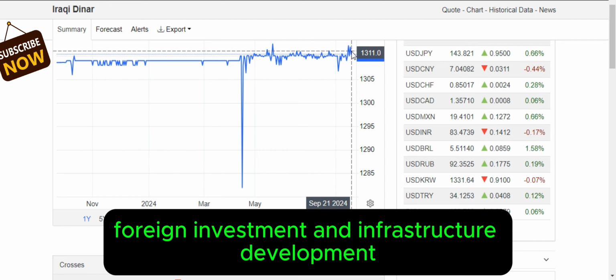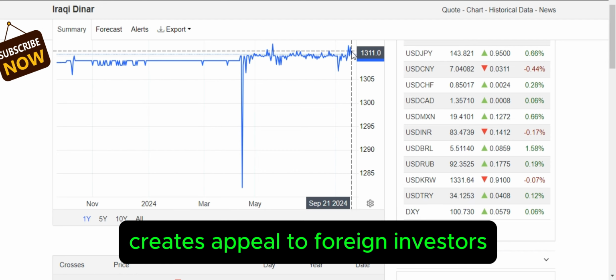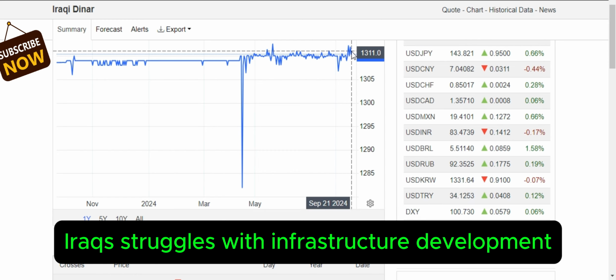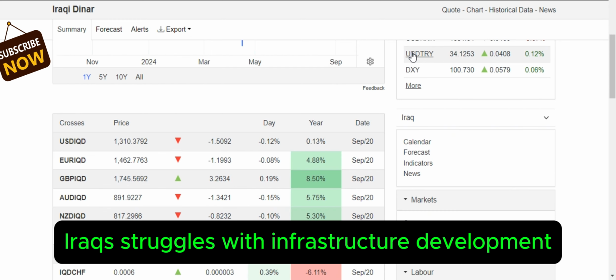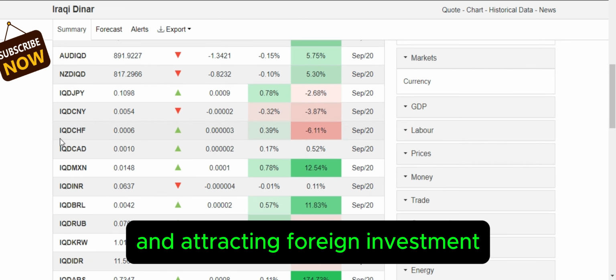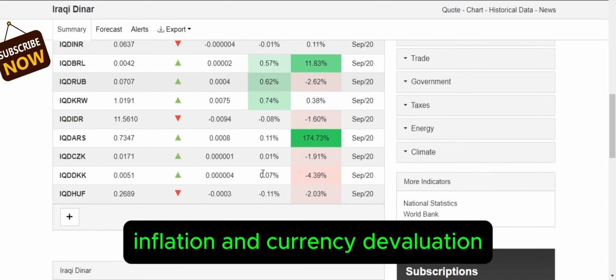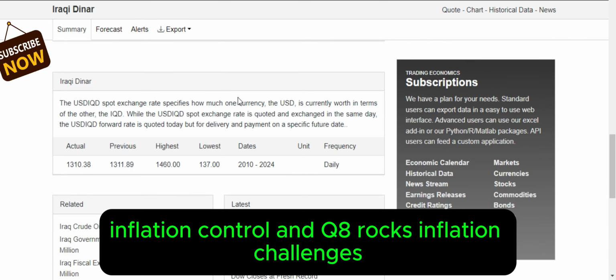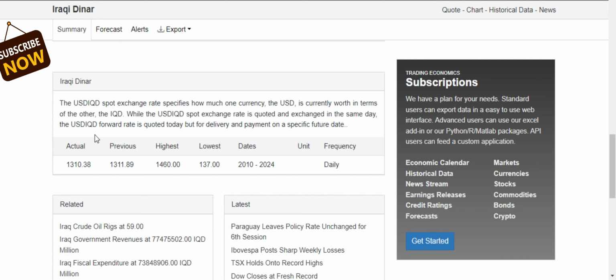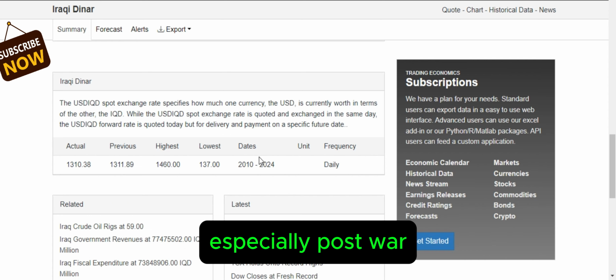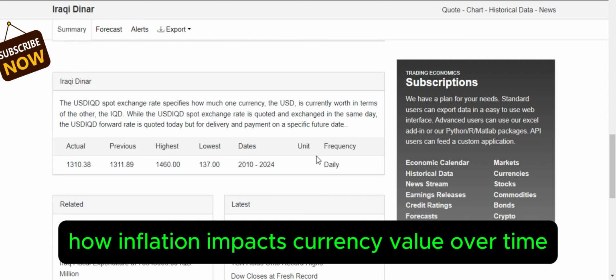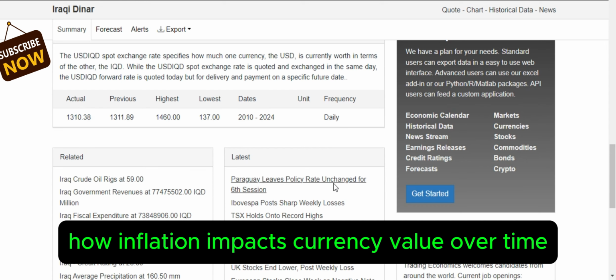Foreign investment and infrastructure development. Kuwait's appeal to foreign investors. Iraq's struggles with infrastructure development and attracting foreign investment. How foreign investment can drive currency appreciation. Inflation and currency devaluation. Inflation control in Kuwait. Iraq's inflation challenges, especially post-war. How inflation impacts currency value over time.